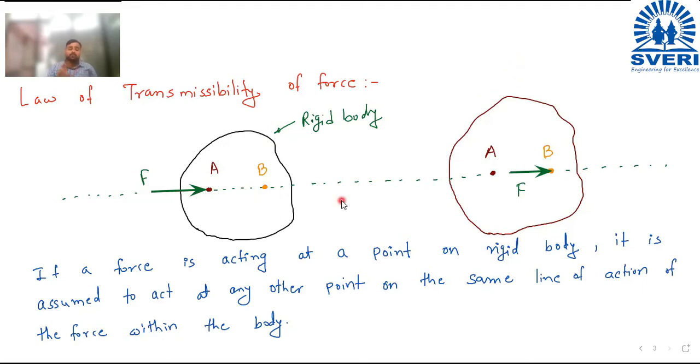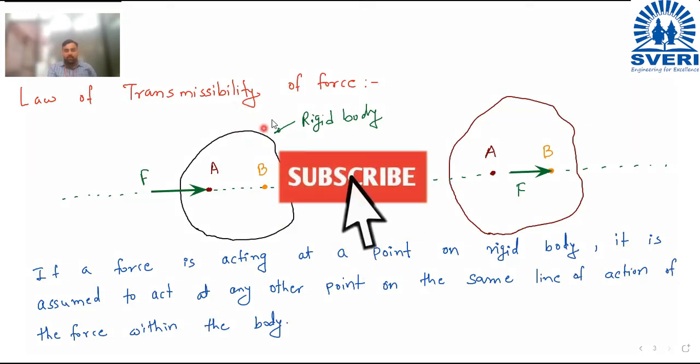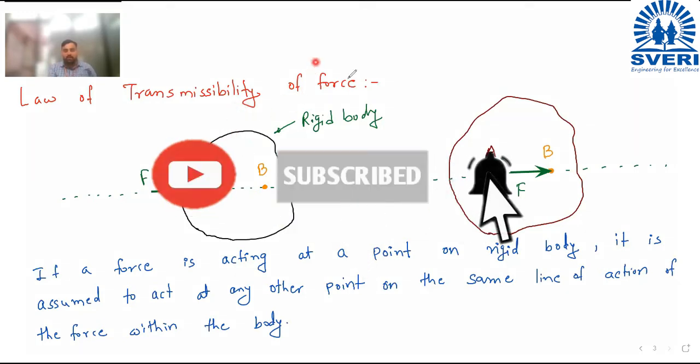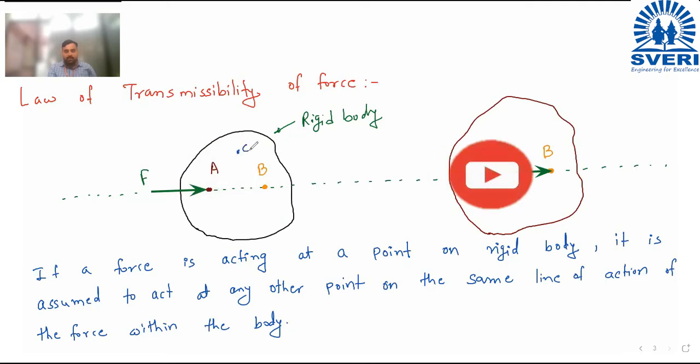So remember these two things. The point must be on the same line of action of force. म्हणजे within the rigid body म्हणजे तुम्ही इथला कुठलाही आदला मधला असा पॉइंट घेऊ शकत नाही. म्हणजे इथं समजा मी आर्बिटरी पॉइंट घेतला C, तर I cannot show this force F which is acting at point C, because the line of action will get changed.